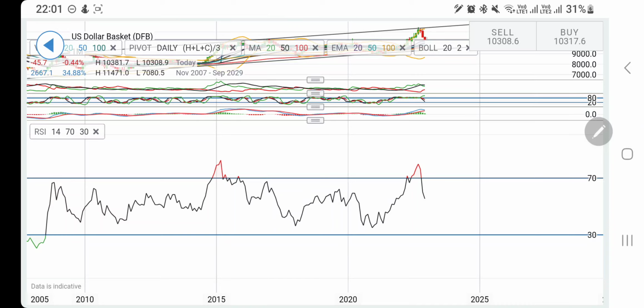So if in the first half it trades bullish, probably we can see a drop in the later half of the year. If it trades bearish in the first half, which is the most likely case, we can expect it to bounce back in the later half of the year. The bottom case, yes, there is a probability that 95 levels, 90 levels are still achievable, and it can in fact attempt to achieve these levels first before it looks to a bounce back. So keep your trades accordingly, take your positions accordingly, and do all the weekly analysis every week so that you can keep your positions accordingly, take the trades accordingly, and definitely profit from there.